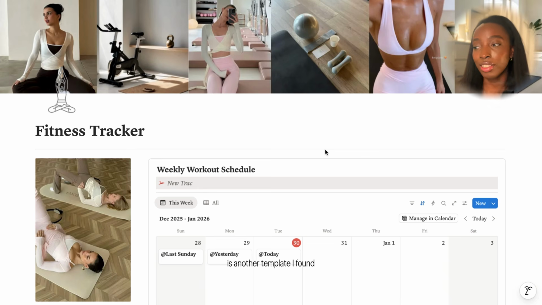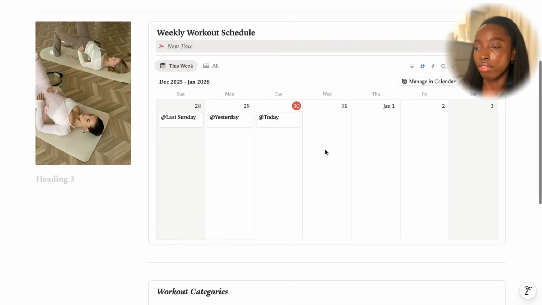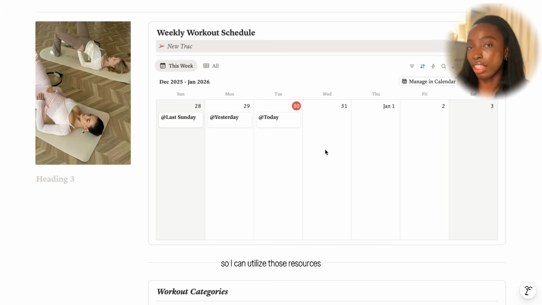The next thing I'm showing you is another template I found, but this is a fitness tracker. So I wanted to make a weekly workout schedule for myself to literally schedule out my workouts as if they were classes. I want to approach it with that mindset, even though I'm not paying for it, because I do mat Pilates at home. I have a gym at my school, so I can utilize those resources. It will pay off because I'll see a difference in my overall health and my strength and my wellness. I think this will just help me with my fitness goals and with my discipline as well.